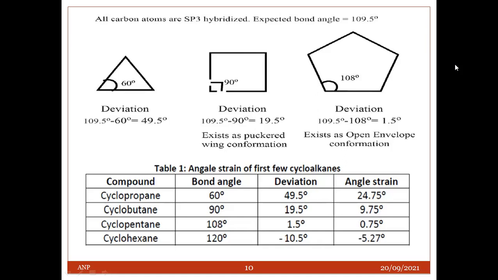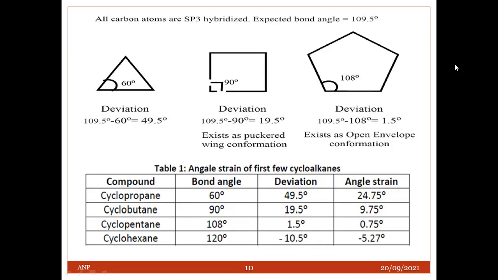This implies that the normal carbon-carbon bond angle has to be compressed from 109.5 degrees to 60, 90, and 108 degrees to fit the geometry of the ring, and that each of the two bonds involved is pulled by half of (109.5 minus 60), half of (109.5 minus 90), and half of (109.5 minus 108) degrees for cyclopropane, cyclobutane, and cyclopentane respectively.